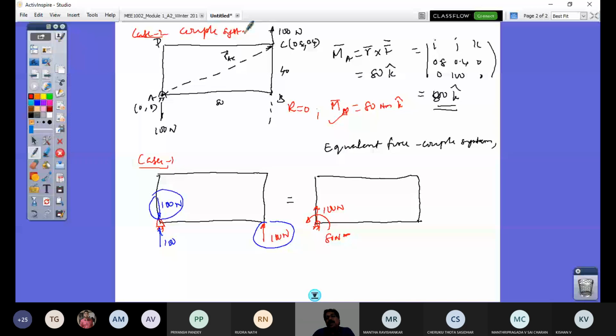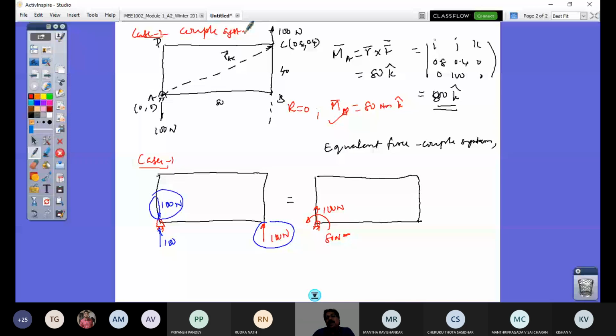So I can have my moment applied like this by a screwdriver. I can have a longer screwdriver or a shorter screwdriver, but however, I would have my moment vector sliding along the axis. That's a sliding vector. Like a force vector sliding in this line, a moment vector can slide along its axis, whereas a couple is a free vector, right? So why is it a free vector? What is the other major difference that you would always understand?